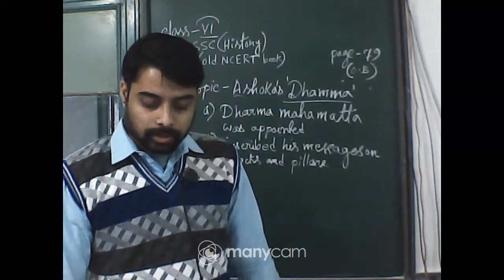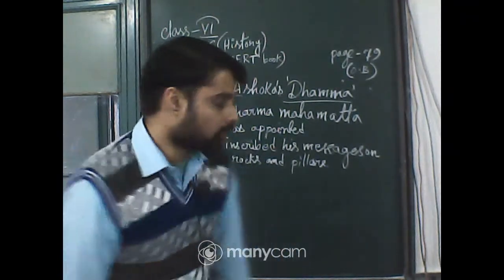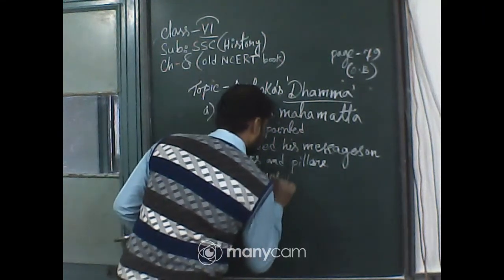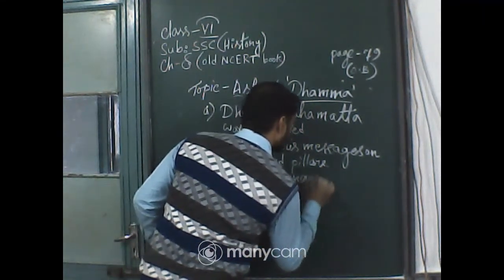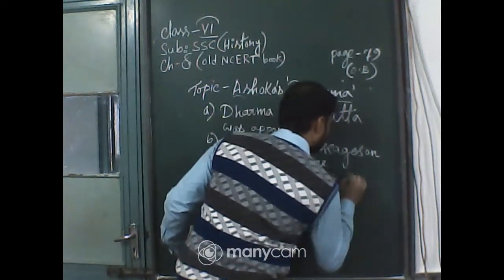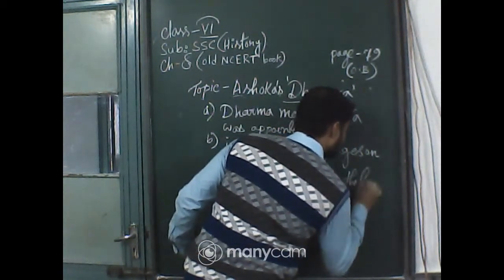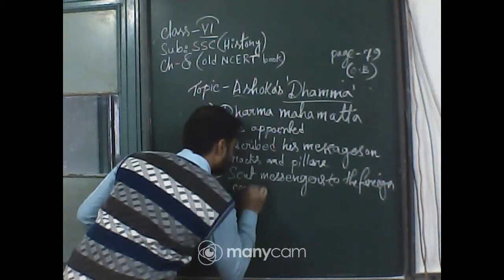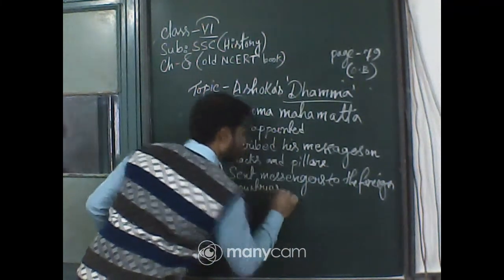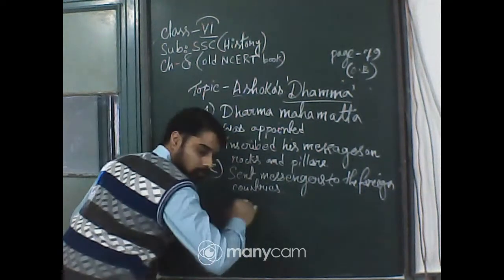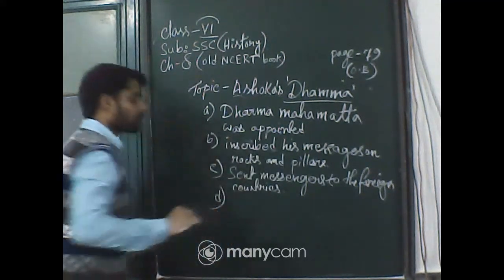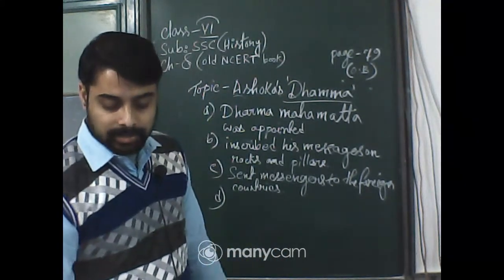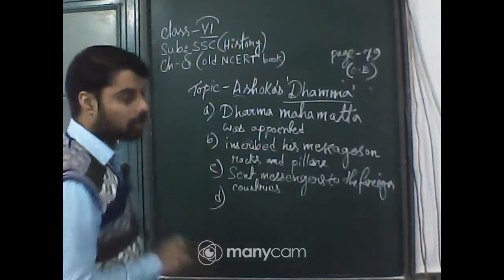Okay, so he sent messengers to the foreign countries. Number four, another initiative was that he built roads, dug wells and built rest houses for tourists or pilgrims.